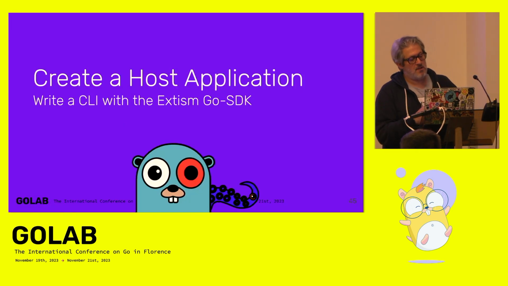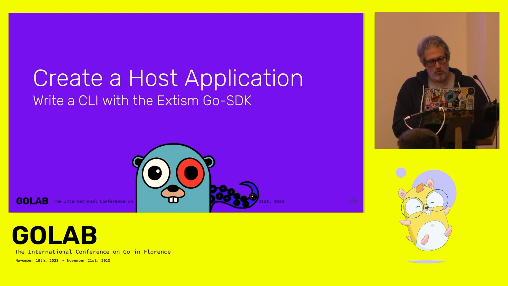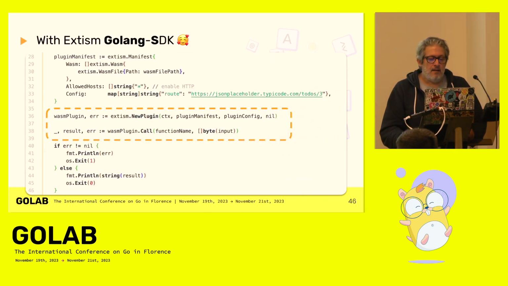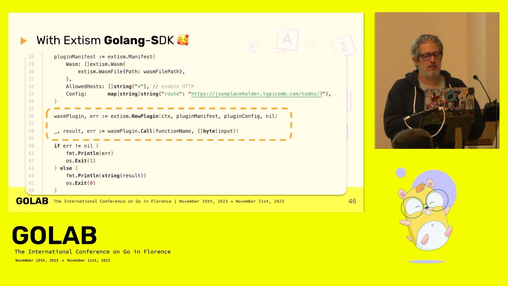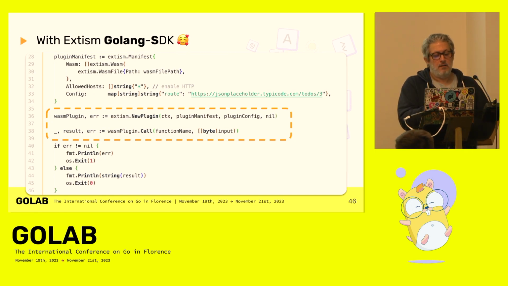If you want to create a host application with the XTSM Go SDK, I hope you love the logo. I did it myself. It's very simple. In fact, to summarize the use of the SDK, you just have to use new plugin to create a plugin, and then you can call the functions that are in the WASM module, the WASM plugin. The line before is to set up the configuration of the plugin.